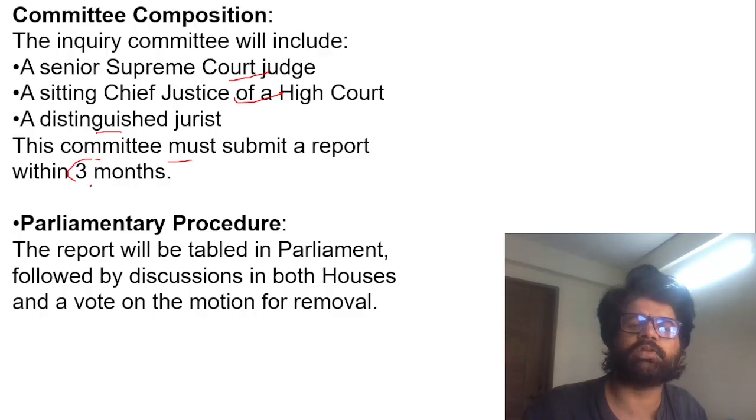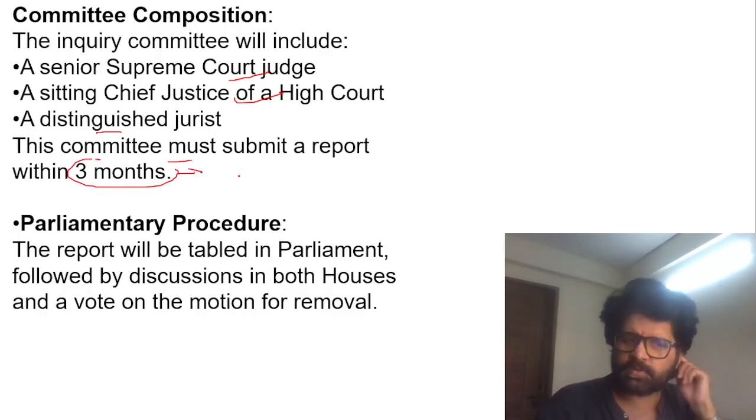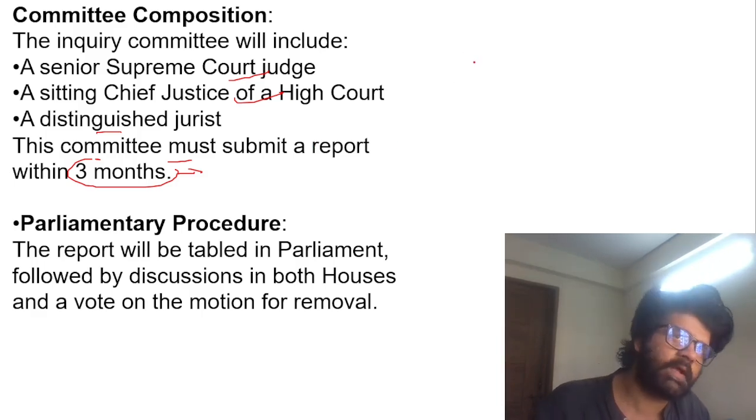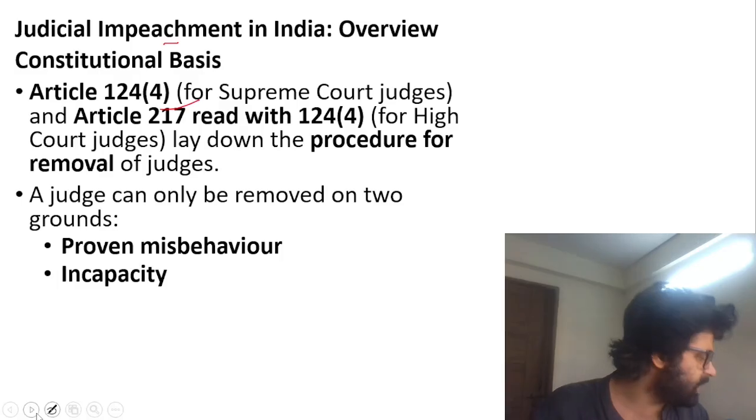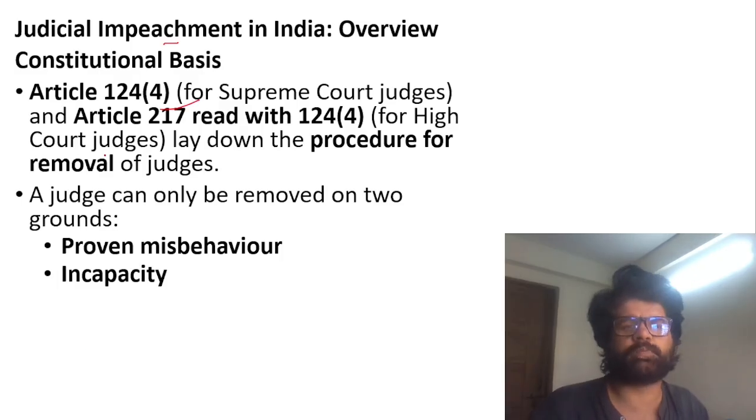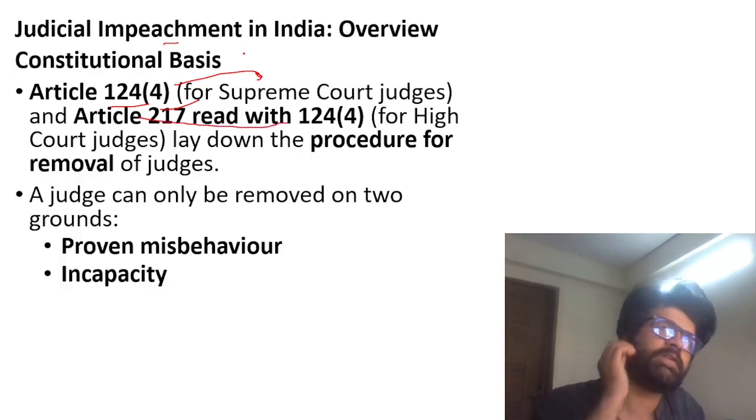They must submit a report within 3 months, and even if it is submitted within 3 months, then there'll be a vote. Two-third majority of members present and voting plus 50% majority. It's very, very tough. And some of these provisions are there in Article 124 for Supreme Court judges, 217 for High Court judges, and then more provisions are given in the Judges Inquiry Act.